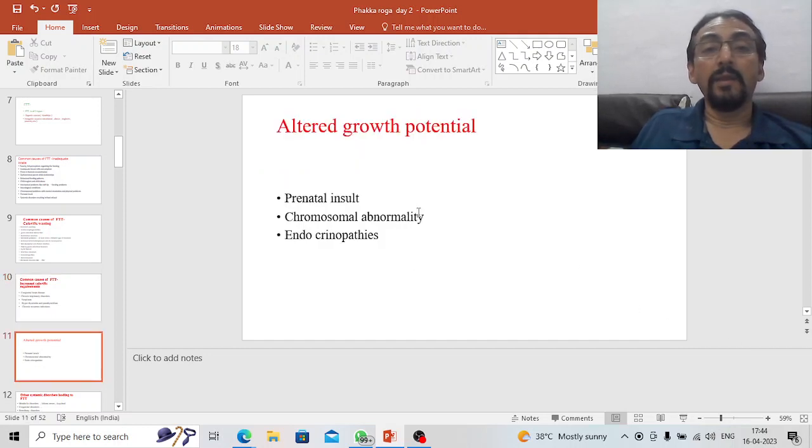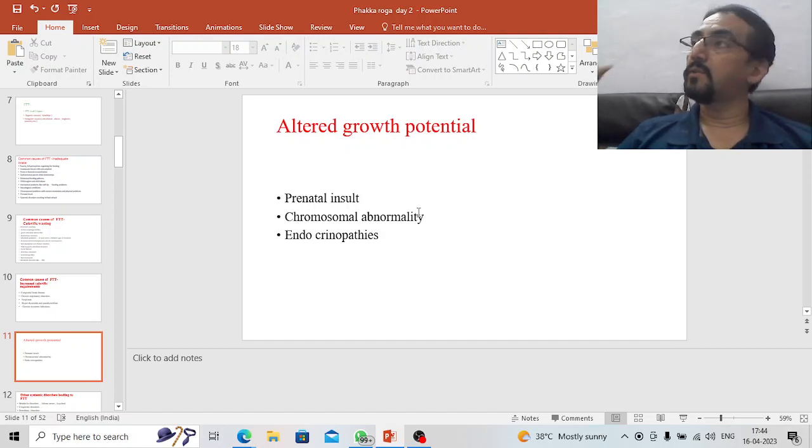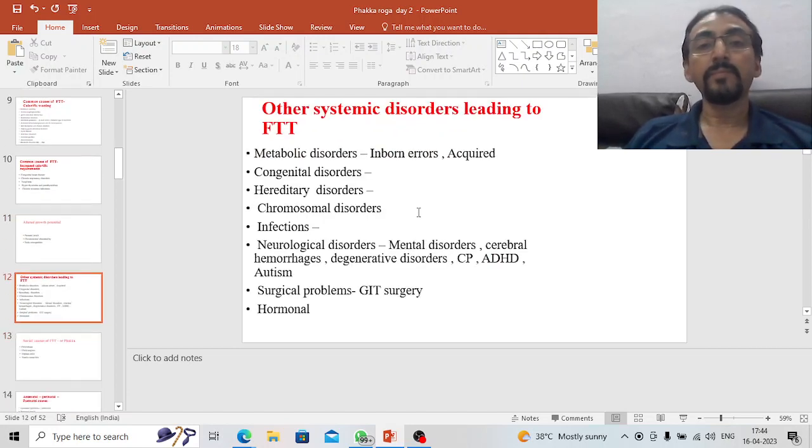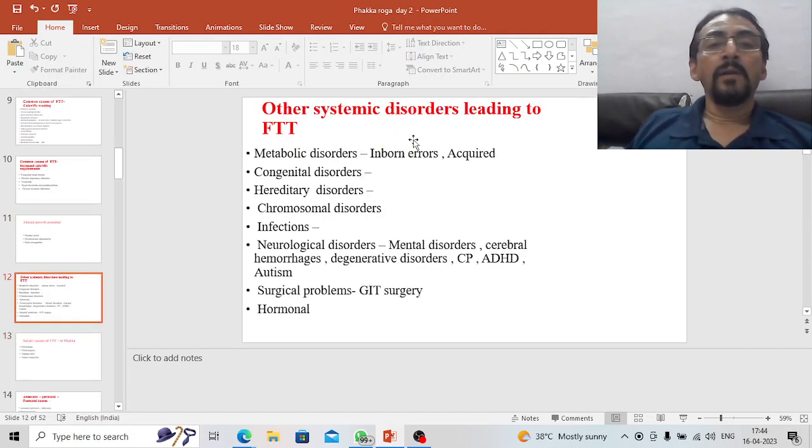Some other conditions which may also lead to FTT or Phakka-like conditions: altered growth potential. The growth is not up to the expected level; the potentiality of the growth velocity has been reduced. The reasons may be prenatal insult, we know birth asphyxia-like conditions, or chromosomal abnormalities, or endocrinopathies. Now this we have already seen.